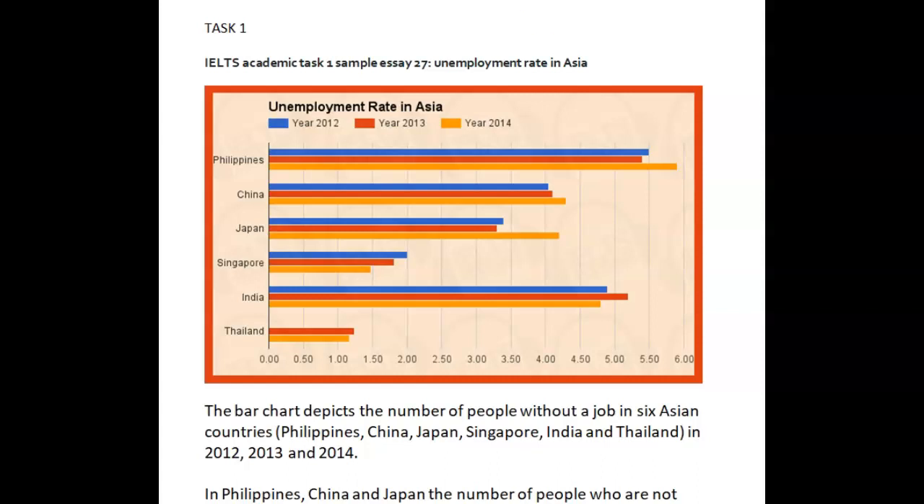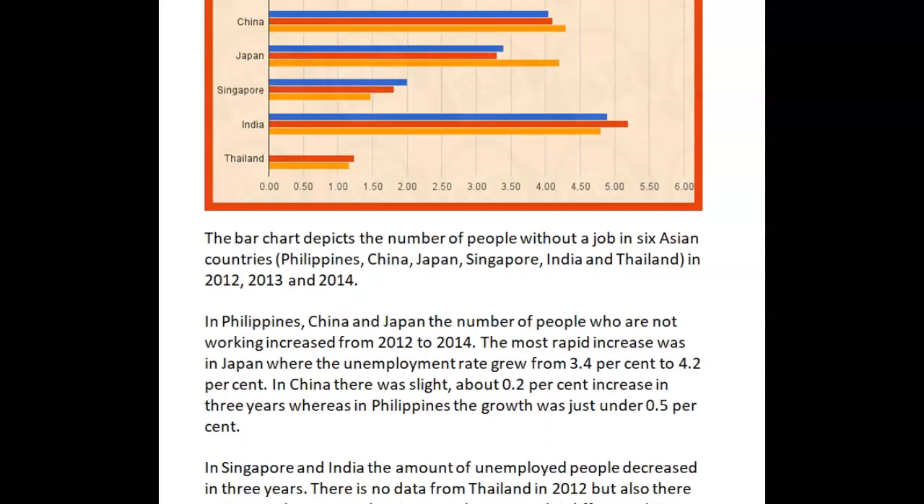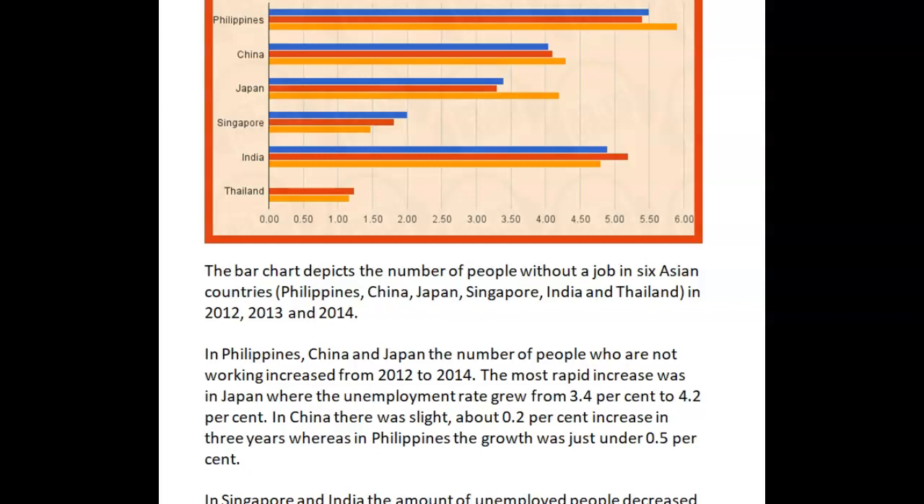So we've got the unemployment rate in Asia in 3 years. We've got 6 countries. The bar chart depicts the number of people without a job in 6 Asian countries. Good. Okay, fine.